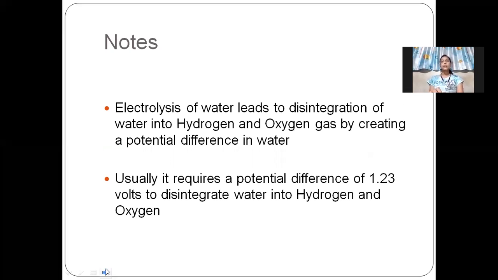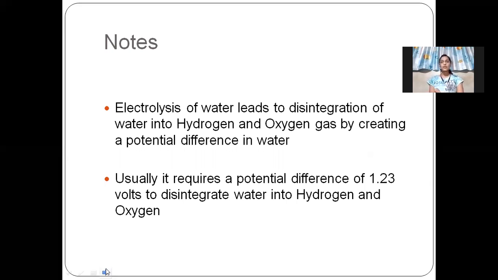So, what will actually happen in this experiment is that electrolysis of water leads to the disintegration of water into hydrogen and oxygen gas by creating a potential difference in water. As we keep putting a battery in the water, that battery makes the potential difference in water.